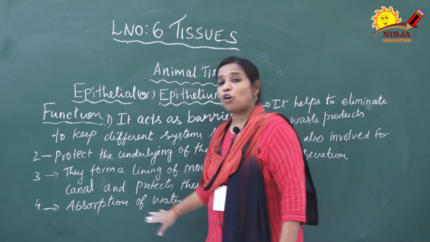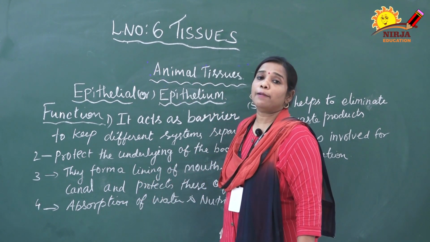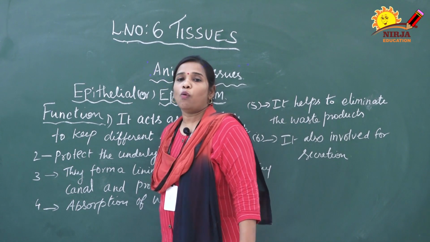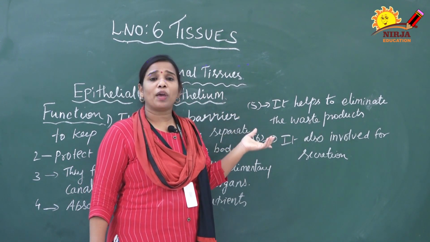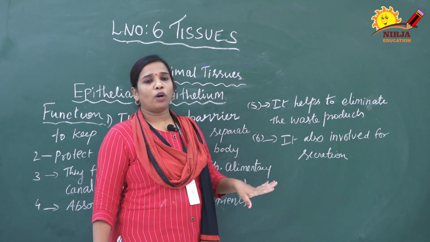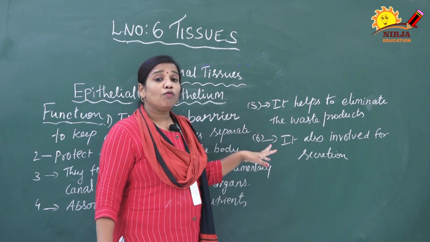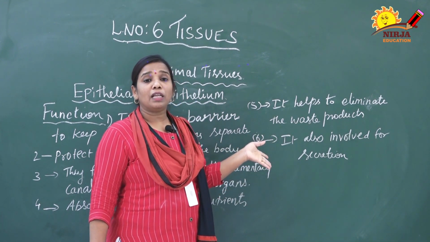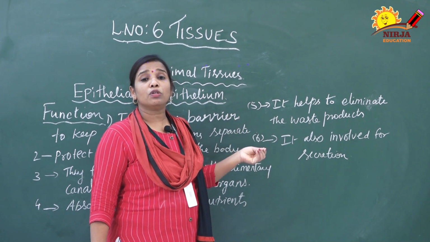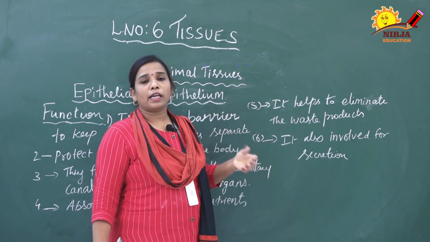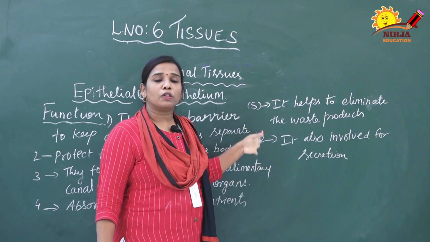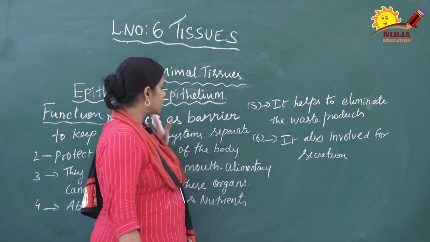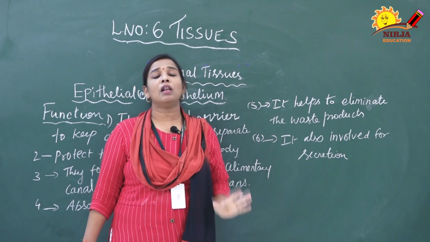Then it absorbs water as well as nutrients. It helps to absorb the nutrients as well as water. Then it also helps to eliminate waste products from our body. Then it is also involved in secretion. Certain epithelial tissues are involved in producing certain secretions like hormones or digestive juice, etc. They are involved in the process of secretion also. These are the 6 functions of epithelial tissue.